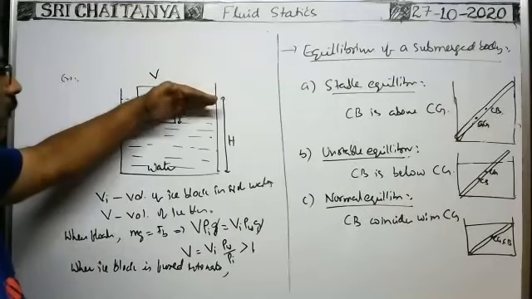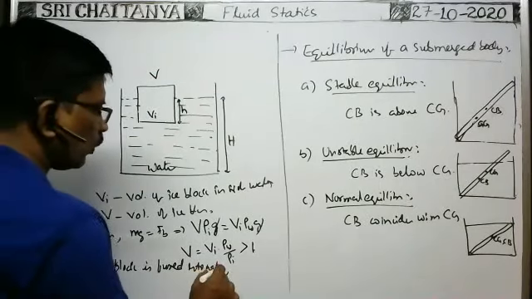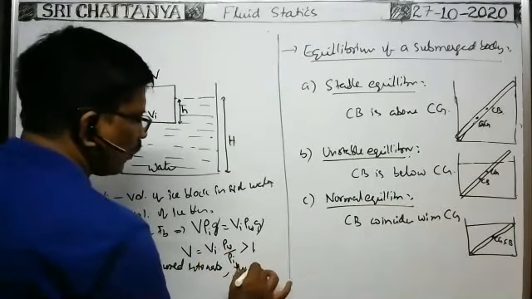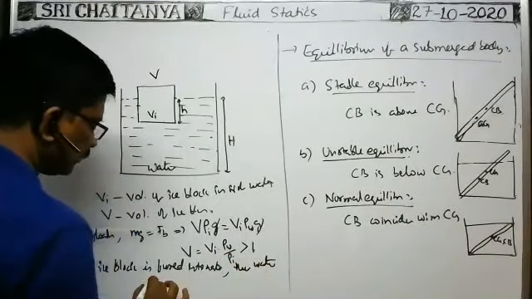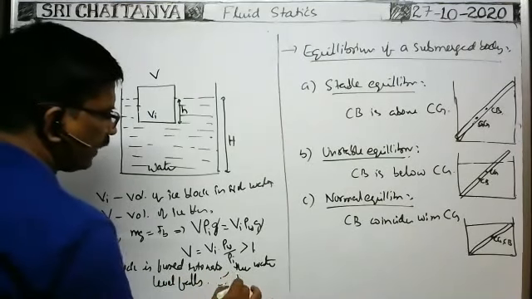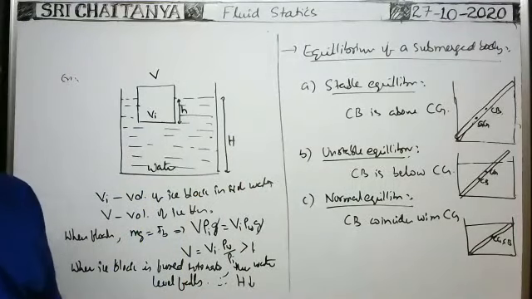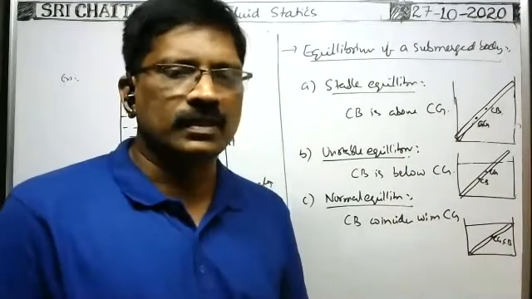That's why the water level falls. That's why H falls. When the ice block is fused into water, the water level falls. Therefore, the H value comes down, H value decreases. Okay, this is the case.